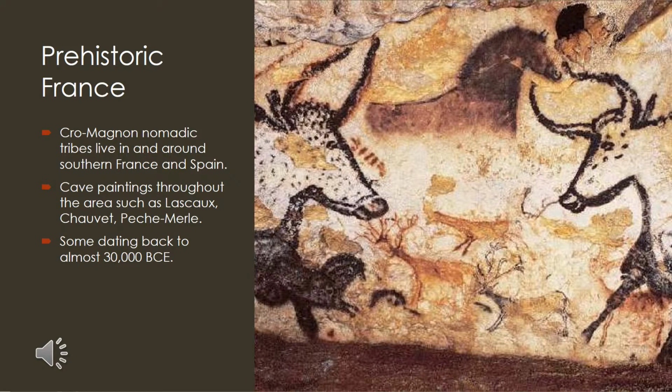Prehistoric France was a place of nomadic tribes, primarily the Cro-Magnon people, who inhabited southern France and Spain during this time period. Cave paintings such as the one on the right could be found throughout the area in caves such as Lascaux, Chauvet, and Pech Merle, with some dating back to almost 30,000 BCE.